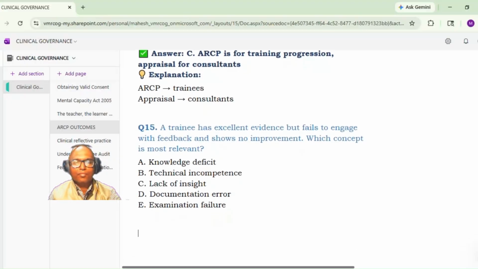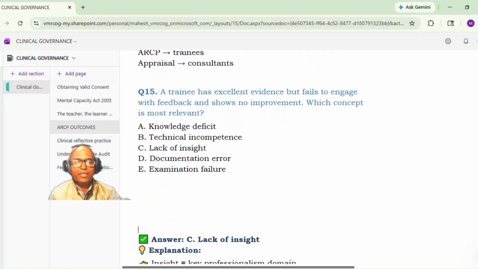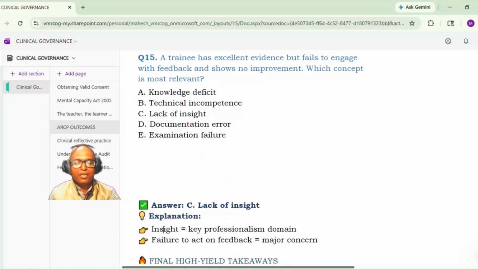He failed to engage with feedback and showed no insight. So lack of insight is a key professionalism domain, and failure to act on feedback is the major concern. Okay. He fails to engage with the feedback and shows no improvement.